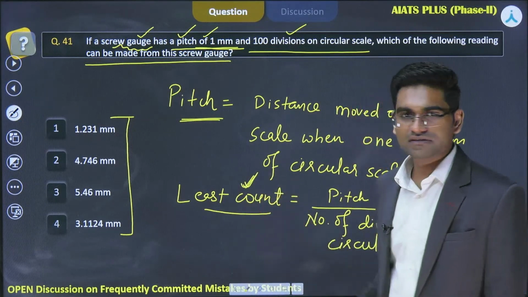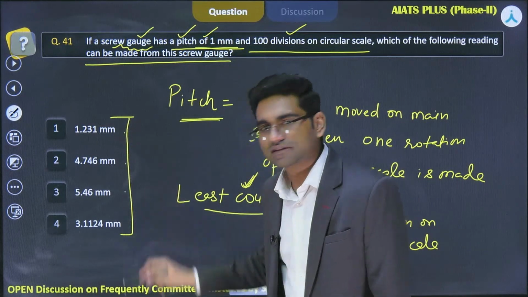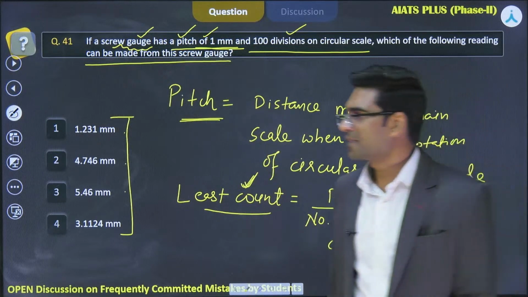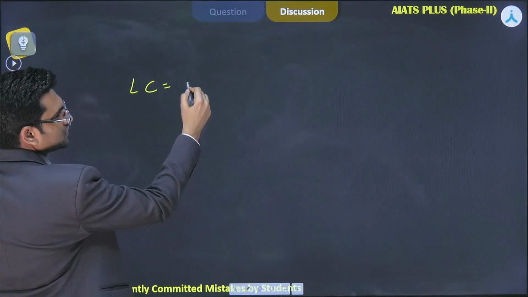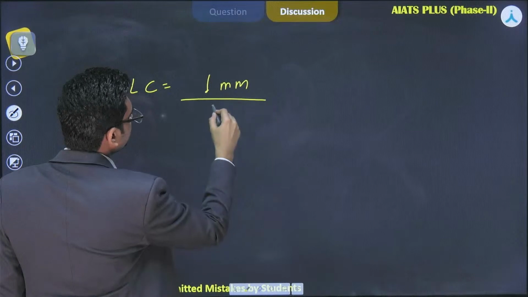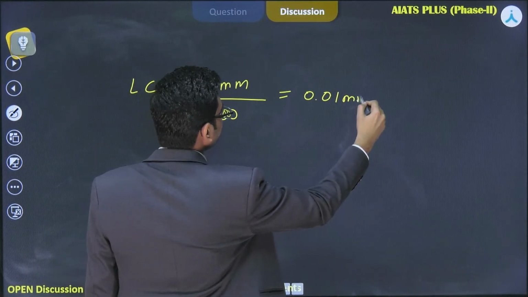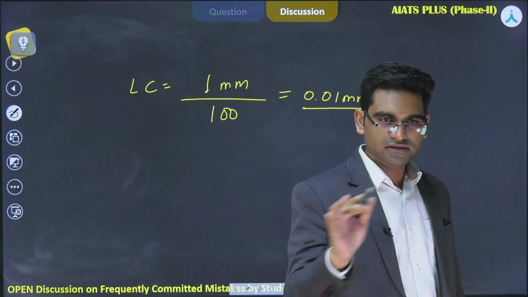With the help of this least count we will be able to see कि कौन सा रीडिंग हम लोग कर सकते हैं and which reading is not possible with the help of this screw gauge. Okay, so least count इज कितना mm चला था? 1 mm. So the value of pitch is 1 mm divided by 100. It is equal to 0.01 mm. Least count. It means इससे छोटा ये नहीं देख सकते.